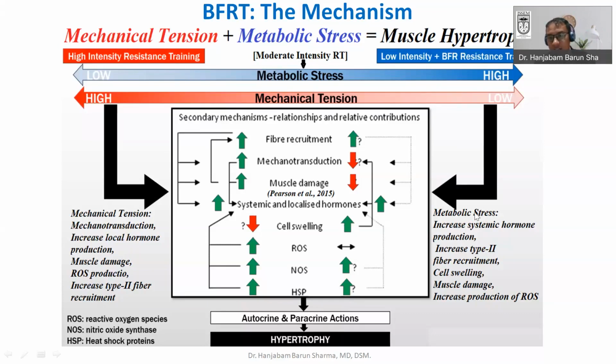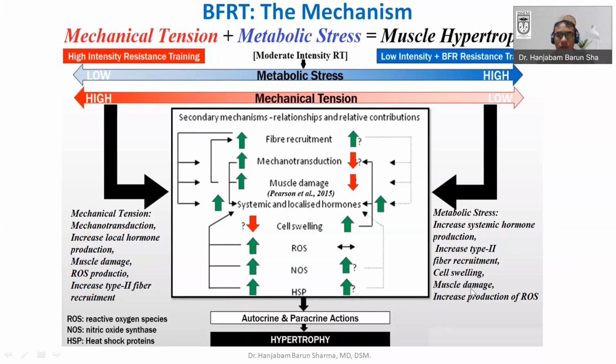Metabolic stress will also produce various types of hormones. It may be local hormones, it may be systemic hormones, which may act by autocrine, paracrine, or endocrine mechanisms. There is recruitment of type 2 fiber. We already saw there is cell swelling because you are restricting the venous outflow. So ultimately, what will happen? The cell will swell, and because of the cell swelling, the cell perceives it as an anabolic steroid, because the cell wants to prevent damage. That's why an anabolic response will happen, and there will also be a reduction in catabolic processes.